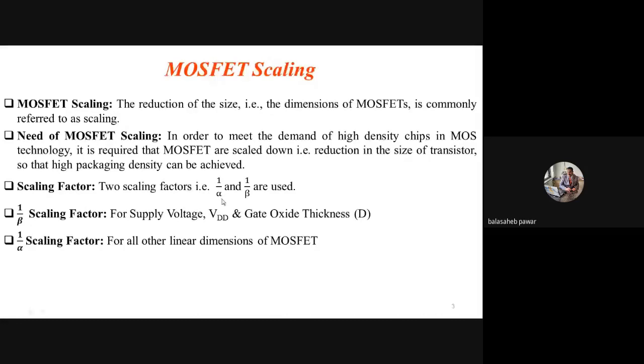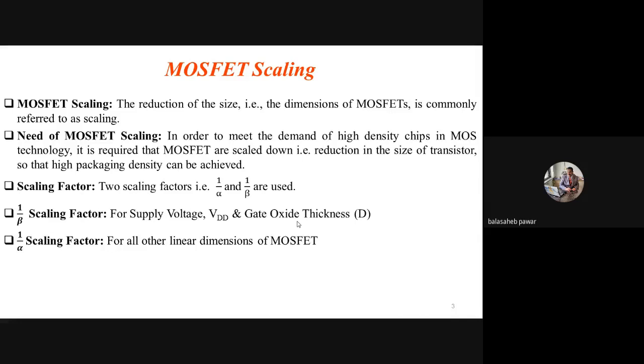Out of these two, the 1 by beta scaling factor is used to scale down the supply voltage, that is VDD, and the gate oxide thickness. So this 1 by beta factor is only used to scale down the applied VDD and gate oxide thickness. What is that gate oxide? That is nothing but our SiO2. So the thickness of that oxide layer should get reduced by 1 by beta factor. Similarly, how much VDD we can apply also gets reduced by 1 by beta factor.